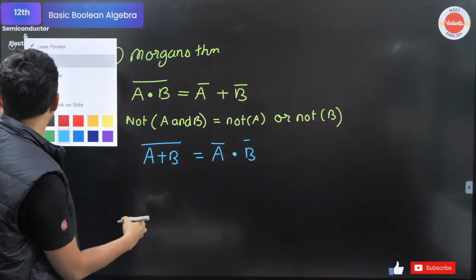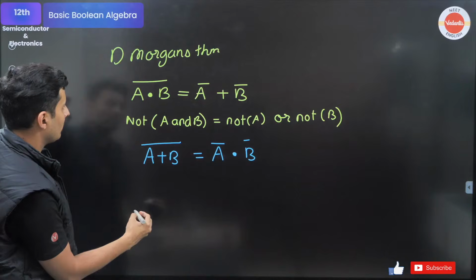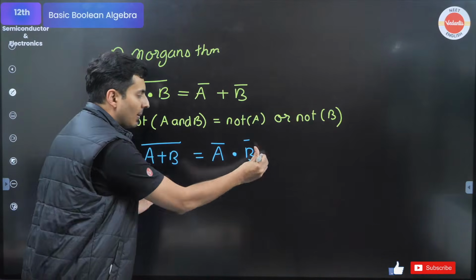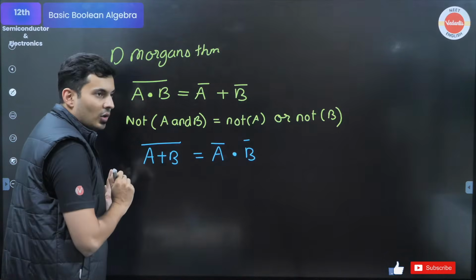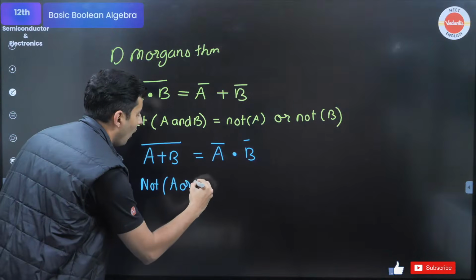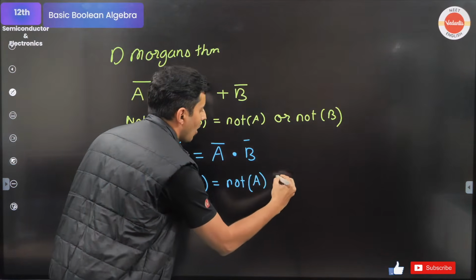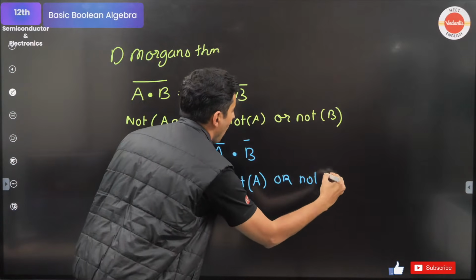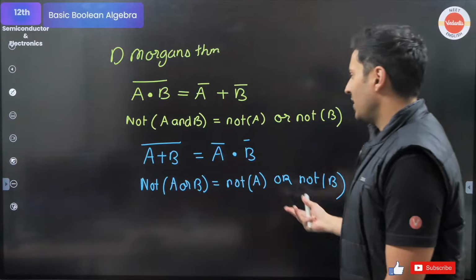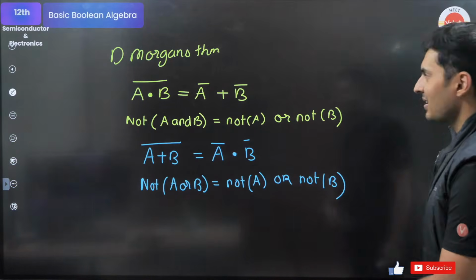The other statement is (A plus B) bar is A bar dot B bar. Yes. So A plus B whole bar: separate them out, but instead of plus, you put the dot. That's it. So the NOT of A or B is equal to the NOT of A and the NOT of B. This theorem will help you at times, but I'm just giving it to you. These are called De Morgan's theorems. This is called basic algebra.